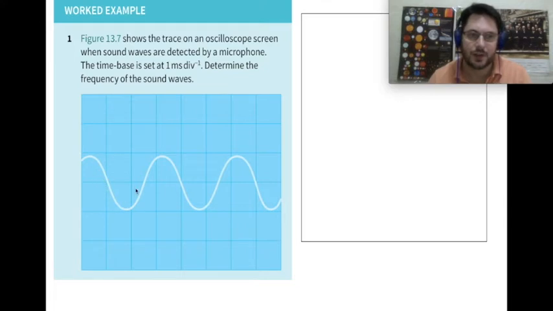So this is a C.R.O screen. This is going to be a common question. Waves can be represented on a C.R.O screen. That just means that they've taken the wave itself and turned it into an electrical signal, which can be represented on a screen. The screen is divided into these sections, which are called divisions. A division might be given as just a division, or it could be given as a distance. In this case, it just says per division, and this is 1 ms per division. So 1 millisecond per division means every division is 1 millisecond.